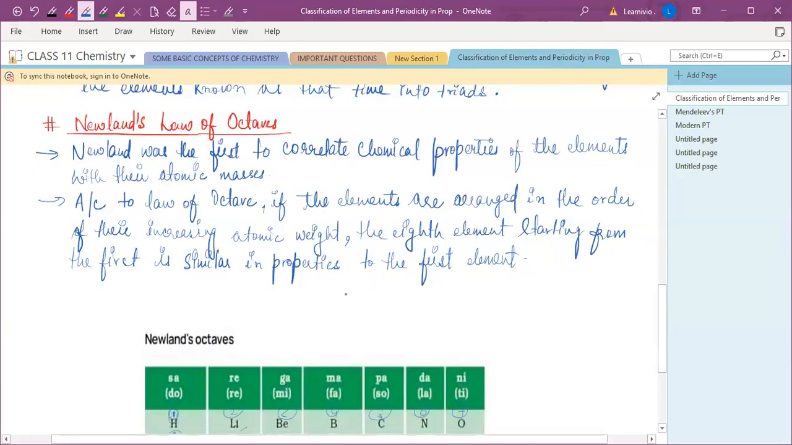Ma'am, between which year? He gave this law of octaves in 1865. His full name was John Alexander Newland. If you want to write down the year, you can write 1865.